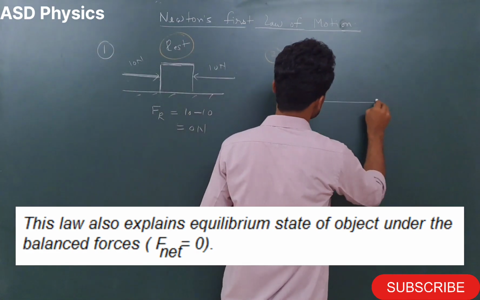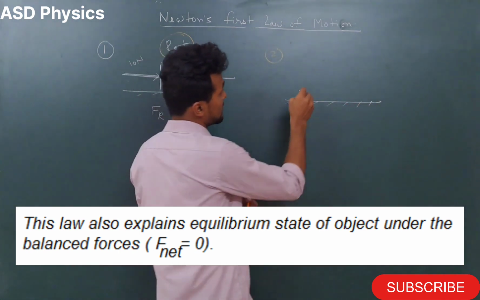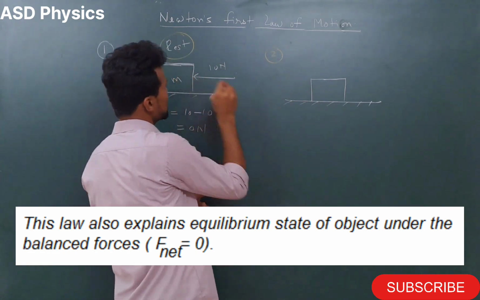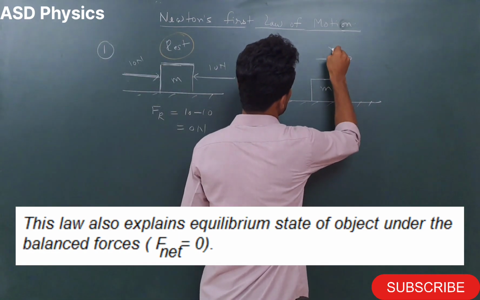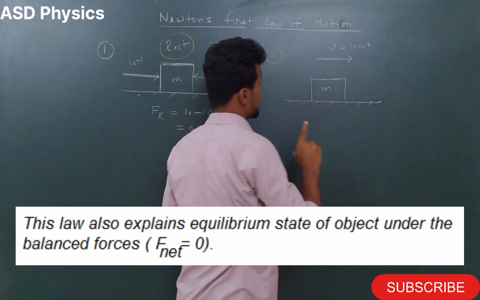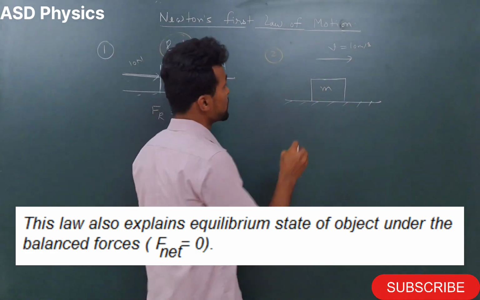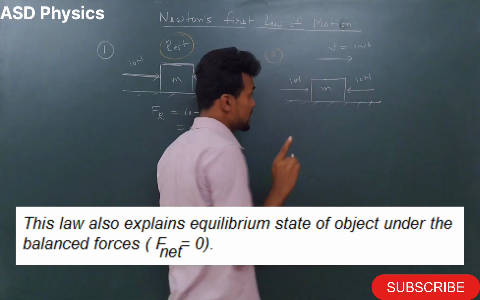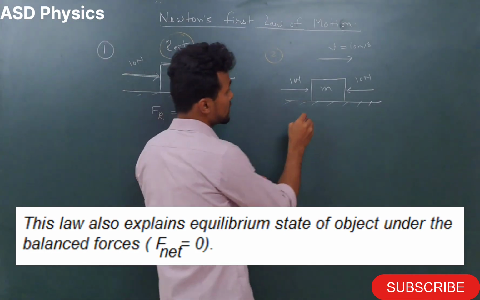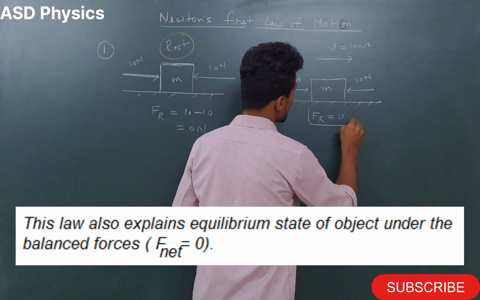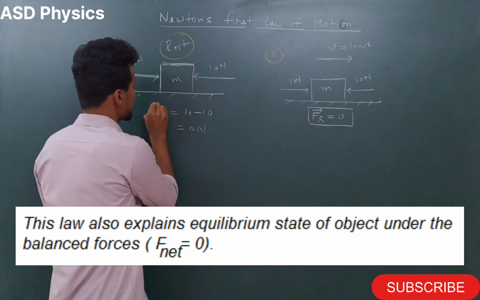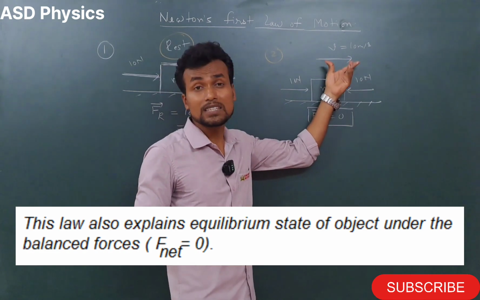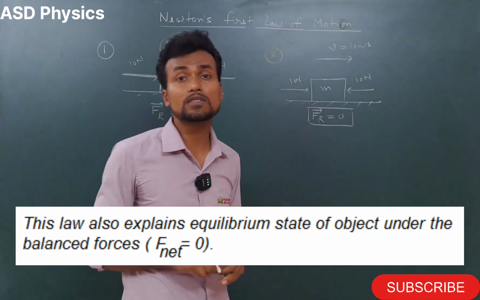Second concept here. Now again I have taken level ground and in this situation I have taken one more block of mass m. Now this block is moving with a speed of 10 meter per second in a straight line. Now again, if on this block on this side 10 Newton force is there and on this side also 10 Newton force is there, what do you think the net force on the object is in the direction of the motion? 0. Here also in vector form we can say 0. So do you think the forces are balanced? Do you think the velocity of this block will change? No, the velocity of the block will not change.